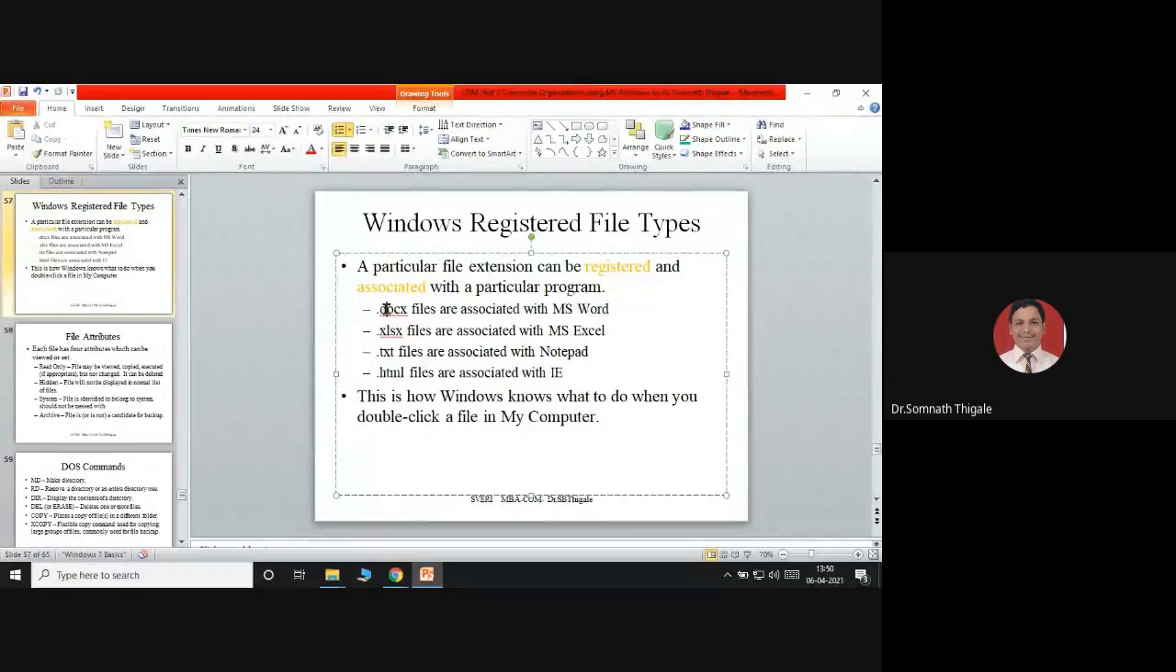Because if you want to open a .docx file, you have to have MS Word. If you want to open a .xls type file, you have to have a similar application to open those specific files.